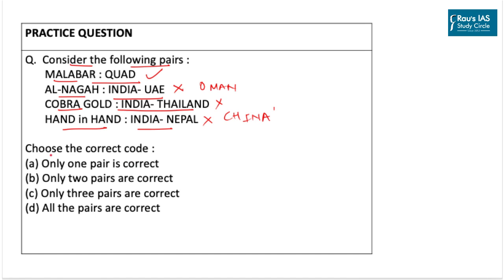The question further says choose the correct code, and as only one pair is correct, the correct code for the given question will be option A.